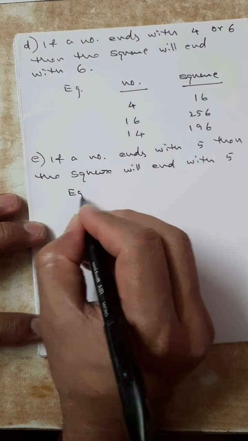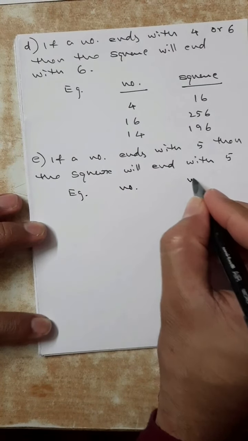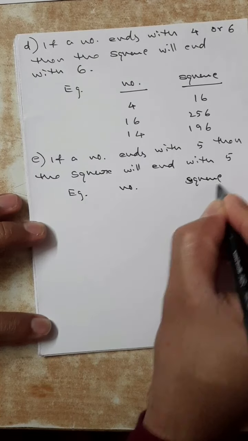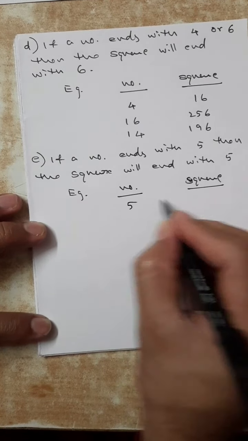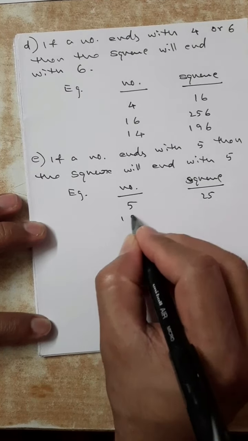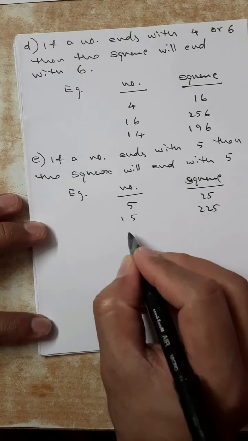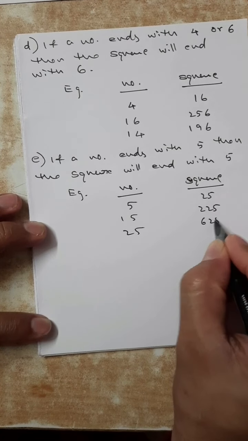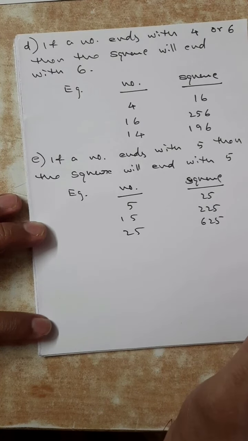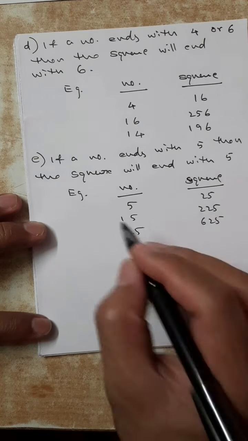Very simple thing. Example, number and square. 5 means 25, 15 means 225, 25, 625, etc. And 5 means 5 only.